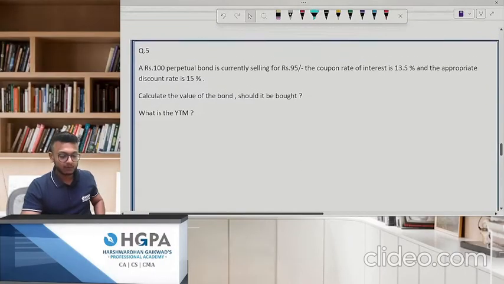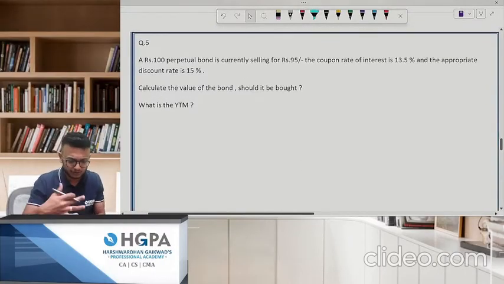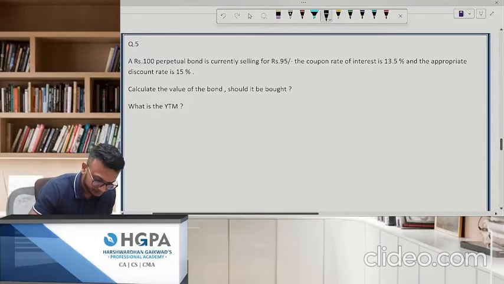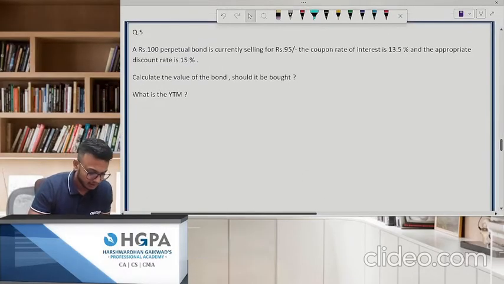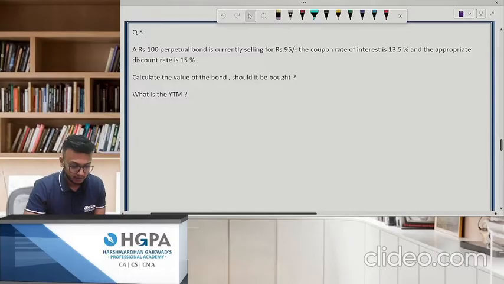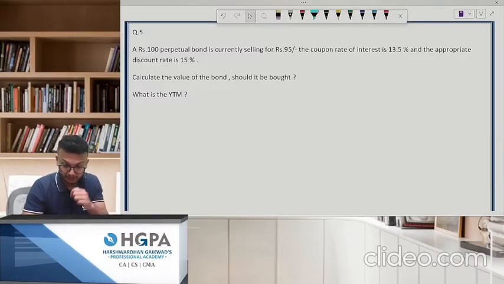Chalo. Now we are doing some various questions. I've taken lots of variety. Okay. Chalo. Next. A 100 perpetual bond is currently selling for 95. The coupon rate is 13.5. The appropriate discount rate is 15%. Calculate the value of the bond. Should it be bought? That's question number one. And second is, what is the YTM? We'll solve one by one.